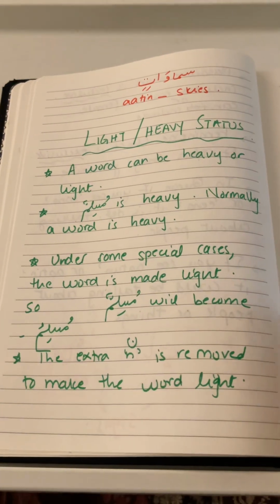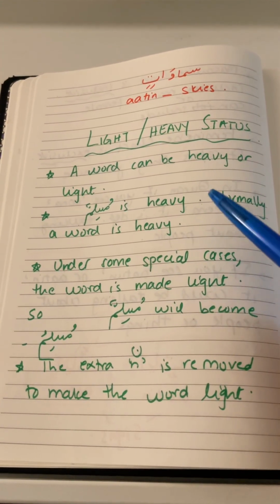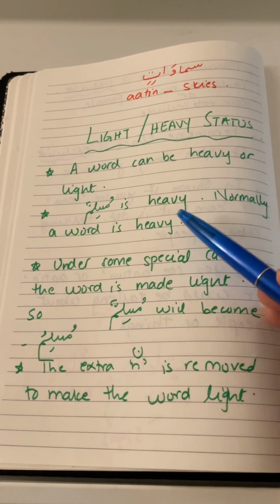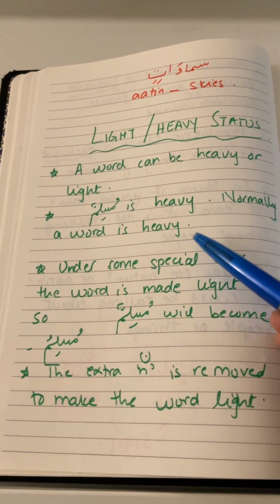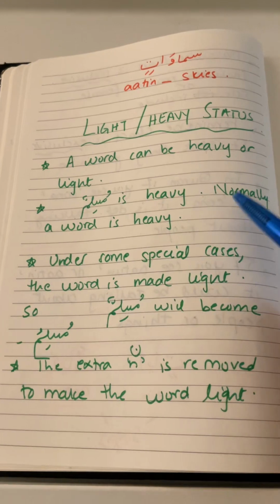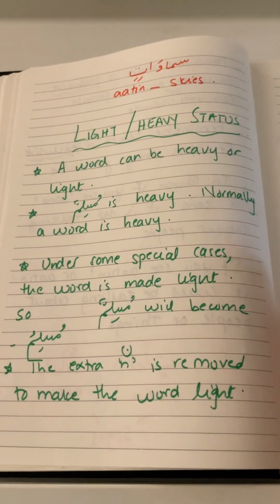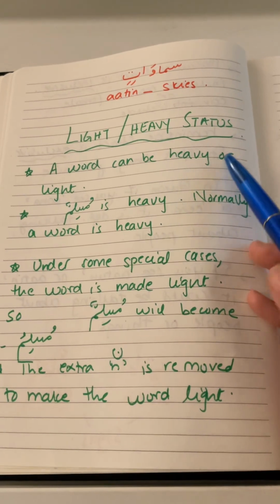So we said that we've already done the first property of the ism, the status. There are ending sounds by which we can tell the status, and ending combinations. And then we did the Muslim chart, masculine and feminine. Now today's topic is light versus heavy status.